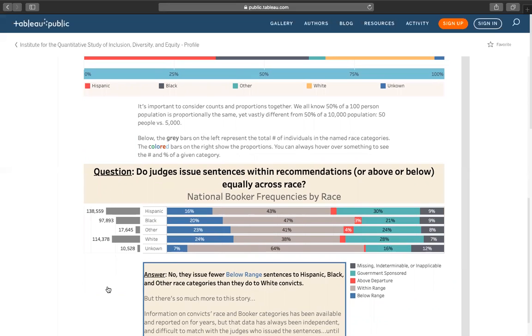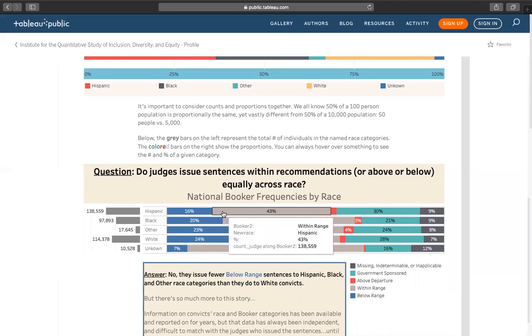Here, we separated groups by their racial categorization and determined the percentage of each group that received above departure, within range, below range, government-sponsored, or undetermined types of sentences. When you hover over the bars, you can see the exact numbers. For example, we can see here that of all of the Hispanic defendants sentenced by a federal judge between 2008 and 2018, 43% of them received sentences that were titled within range.